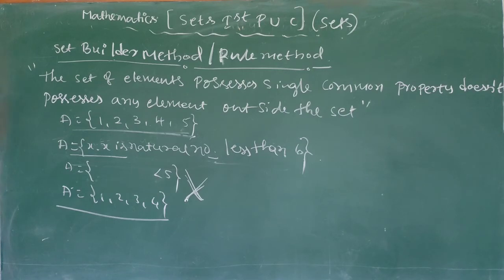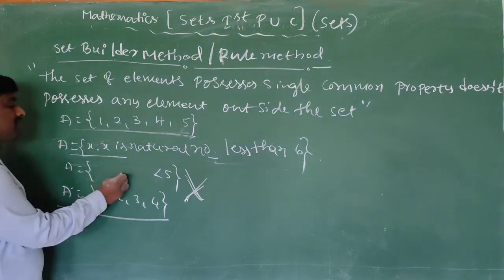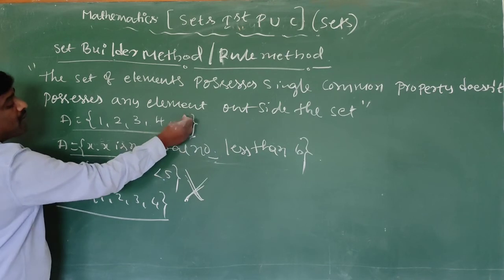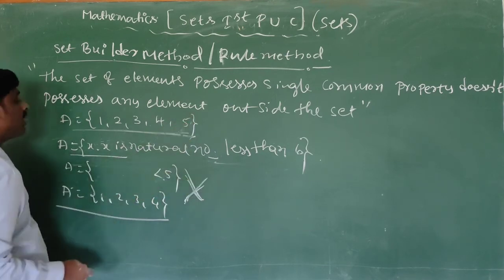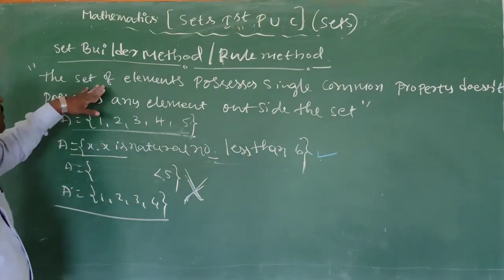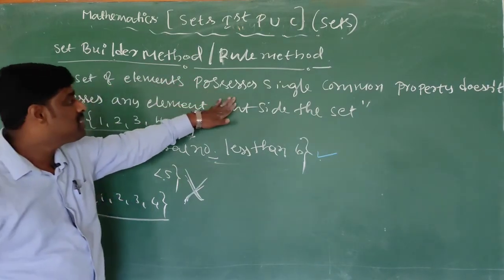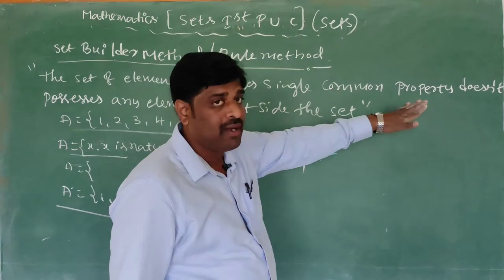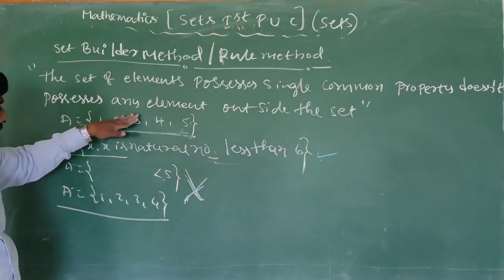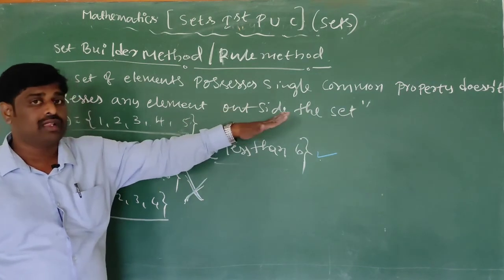Exactly, we got the exact value. Suppose you write {x : x is a natural number less than 5}, here we left the 5, that's why this is wrong. So this is correct. This definition means the set of elements possess a single common property, and does not possess any element outside the set.